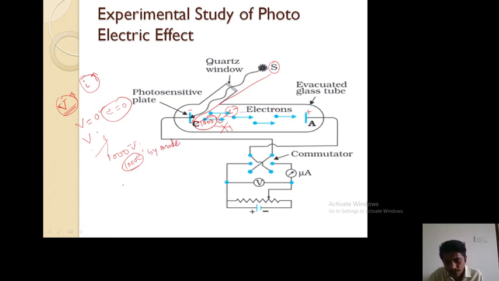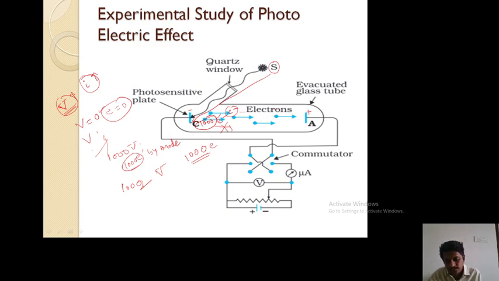Even though I am increasing the potential difference, now to 1002 volts, what will be the current? What will be the number of electrons? It can eject only 1000 electrons. Even though the potential difference is 1002 volts, the current remains the same. The number of electrons emitted from the plate remains the same, because it can eject only 1000 electrons.